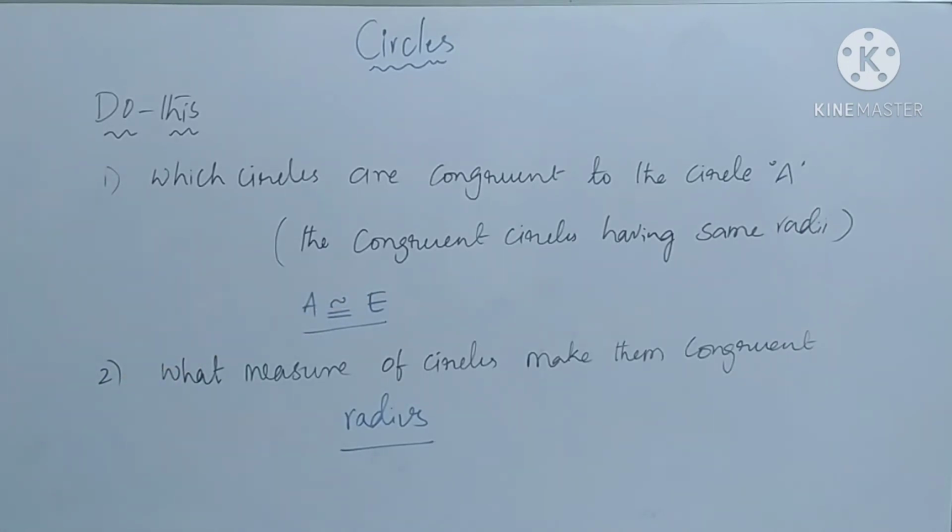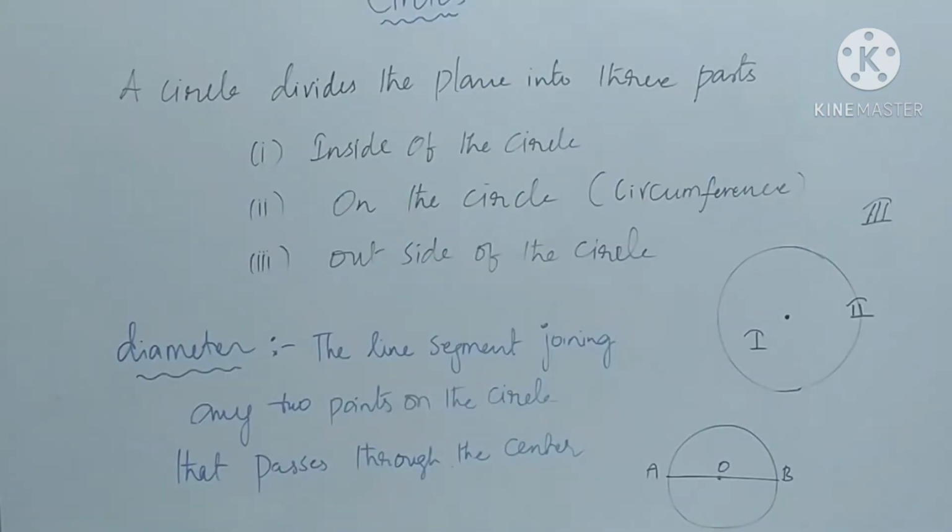Second question: what measure of circles makes them congruent? Congruent circles have the same radii. So the measure is the radius. So the answer is radius.